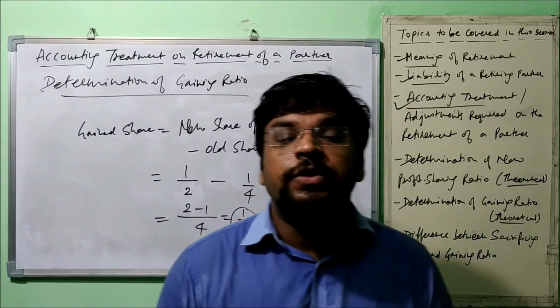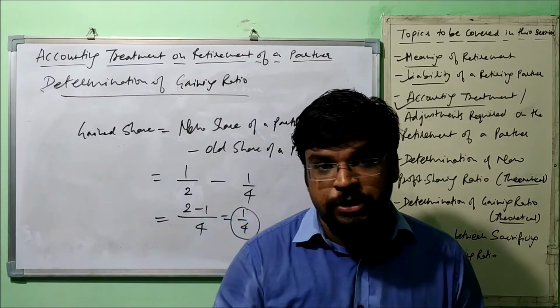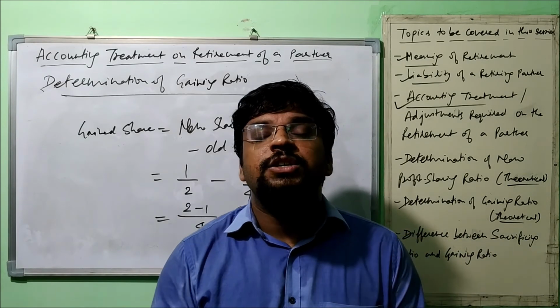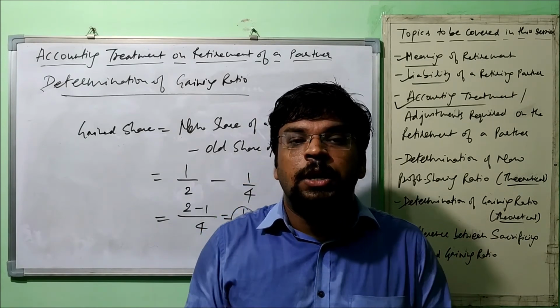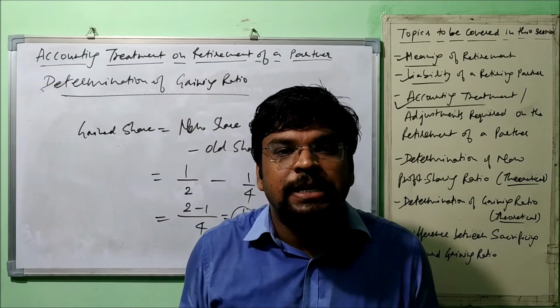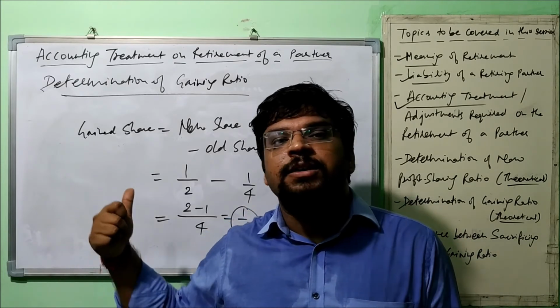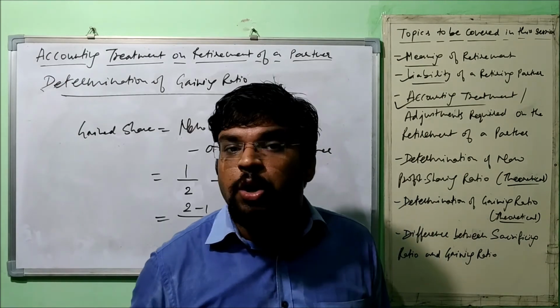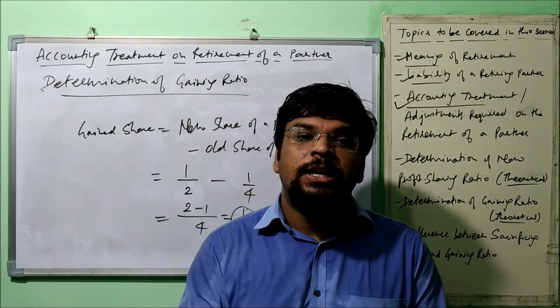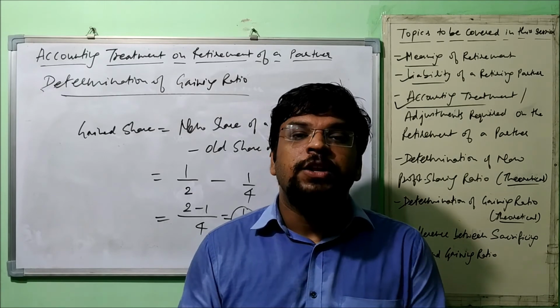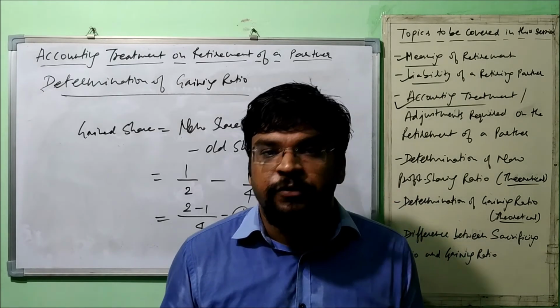So determination of gaining ratio is also done in 2 cases. Case number 1, when there is no agreement, means partners have not decided that they should gain the retiring partner's share in some particular ratio or not. Or we can call the situation when new profit sharing ratio is not given.